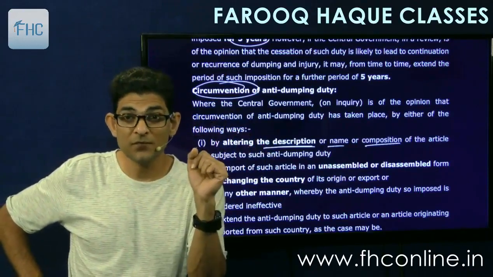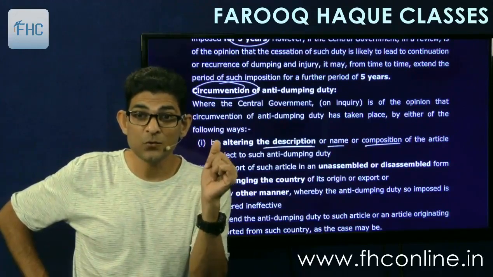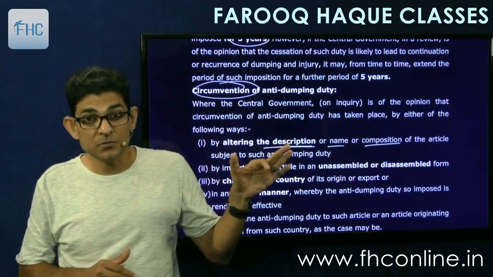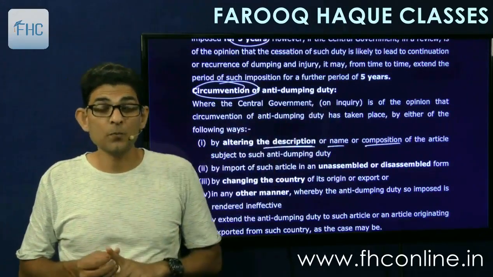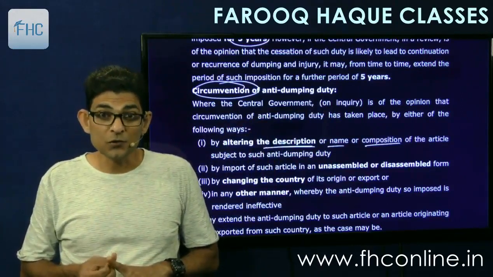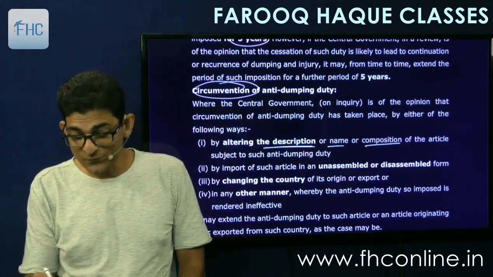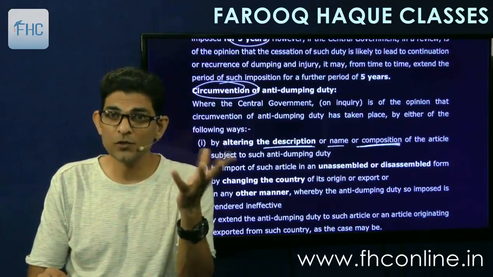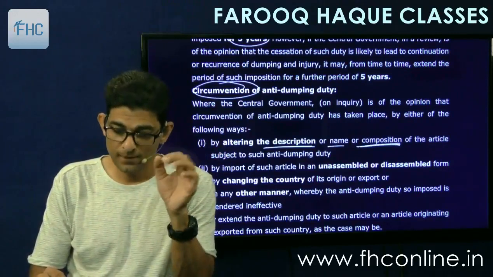So you are trying to circumvent the imposition of anti-dumping duty by altering the description or name, brand or composition of the article. You will mention that this is a wall clock and not a wristwatch. Or where the composition is important, like 24 karat gold or 13 karat gold, you can change the composition.